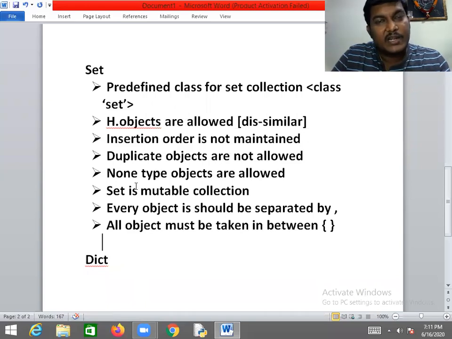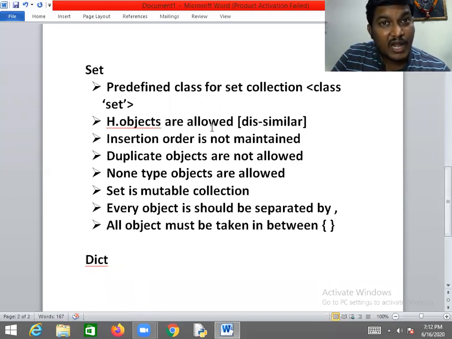In a scenario where I need a collection where duplicate objects should be allowed, I will go with the list collection. But in a situation where duplicate objects should not be allowed, I will go for the set collection. But is set mutable or immutable? Set is mutable.